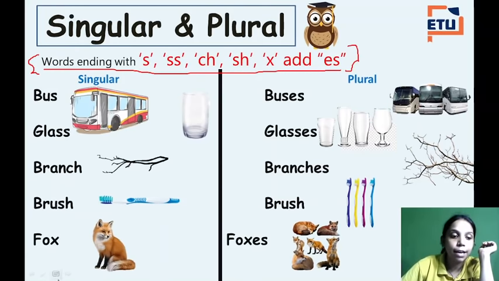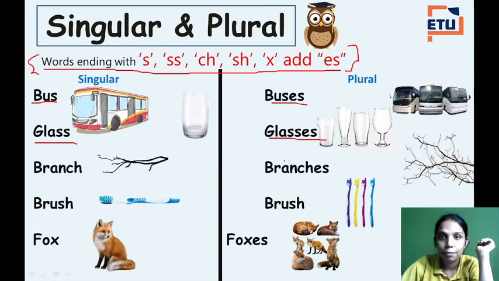See some examples that I write, okay? Bus becomes buses, right? Glass becomes glasses, like class becomes classes, right? So here the ending letters are double S as we have written. Branch, CH, right? Branch becomes branches.